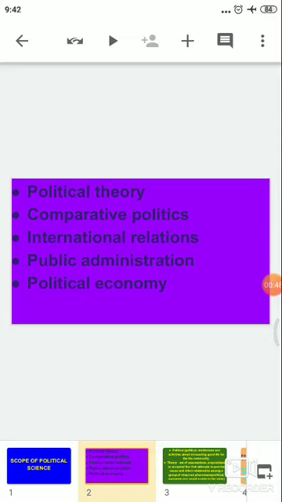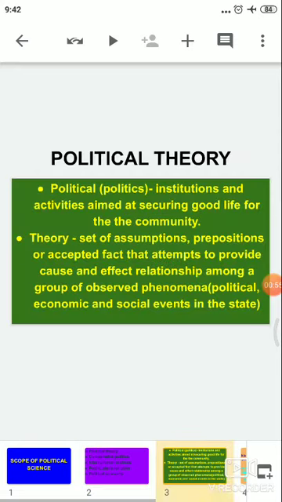So the first topic is political theory. Today we will understand what political theory is. Now before you understand political theory, you have to understand these two terms, political and theory. What is political? Political is a synonym to politics. Politics refers to institutions and activities aimed at securing a good life for the community or the people.